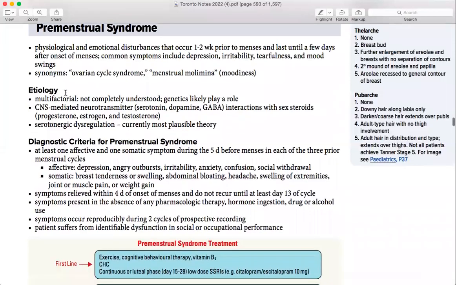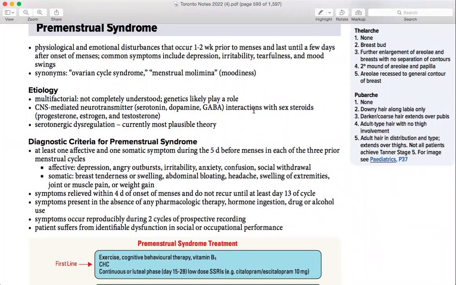So etiology is basically the causes. You don't need to know all of those causes, but you need to know some causes which are very important. It is already written that this is not completely understood. Genetics play a role, and sometimes CNS-mediated neurotransmitters like serotonin, dopamine, and GABA. So these three you need to know. Sometimes they ask in the questions which neurotransmitters are affected, or which hormones are affected, or which neurotransmitters play a role in premenstrual syndrome. They ask it in a way so that you get to know what they're asking.